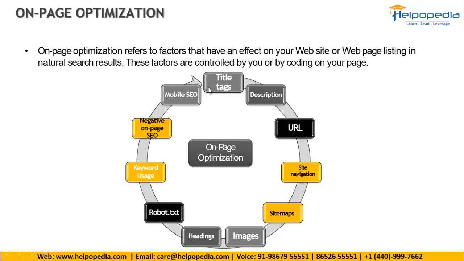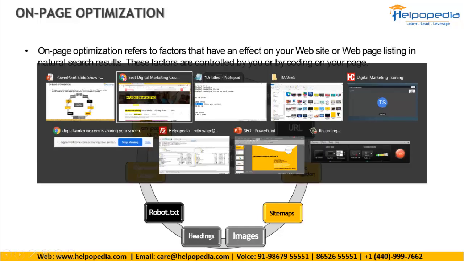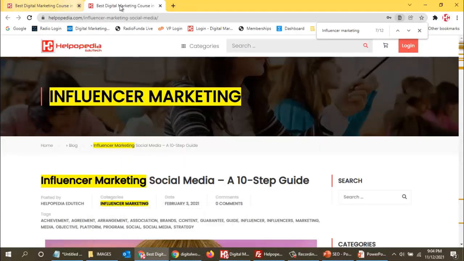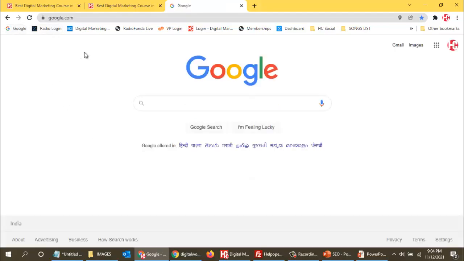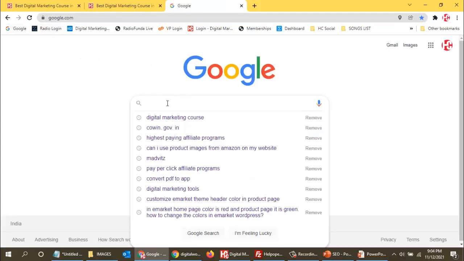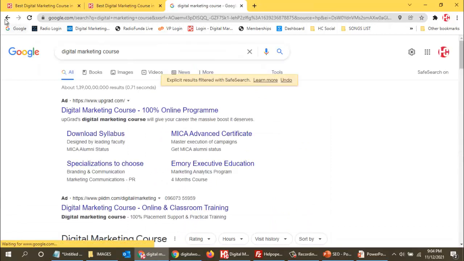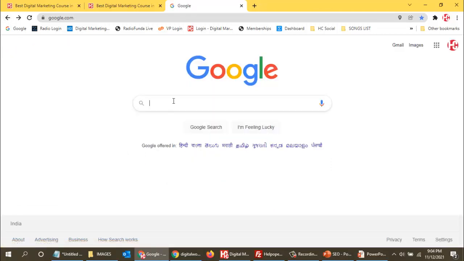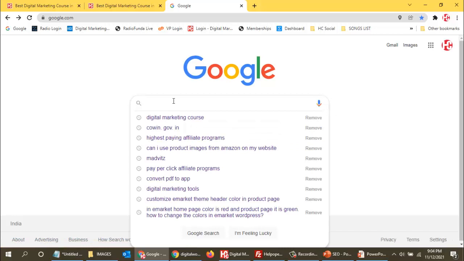Then we have mobile SEO. So what is mobile SEO? Say the SEO that we are doing over here, say in Google. Say I'm going to Google over here. The SEO that we are doing over here, say I search for any keyword like digital marketing course. Now say I'm typing the keyword. Okay, say I'm searching for real estate.